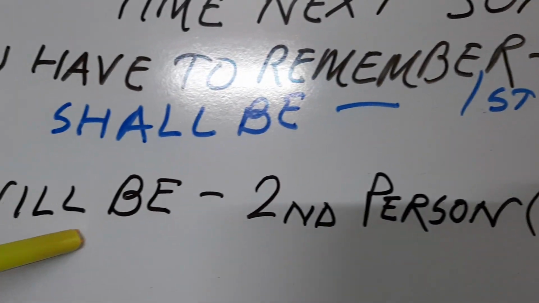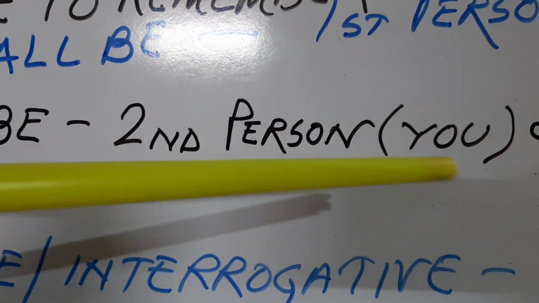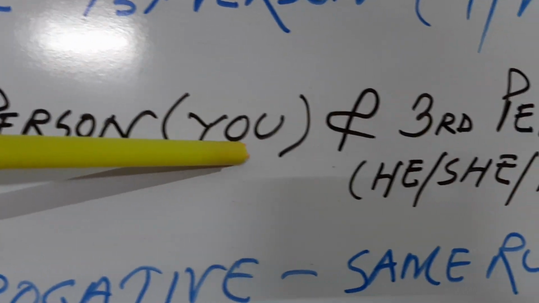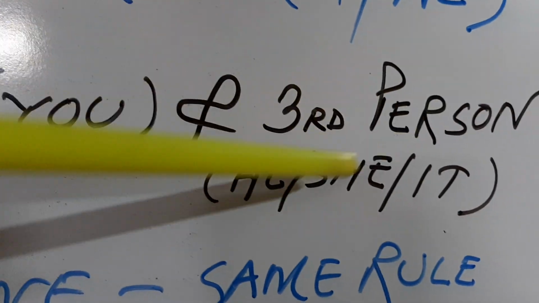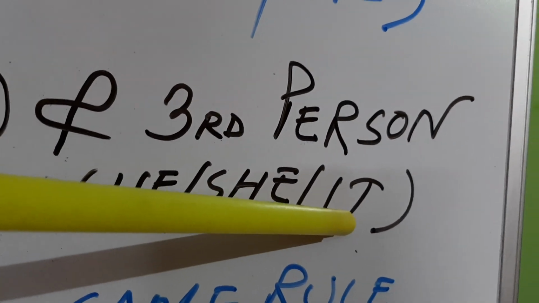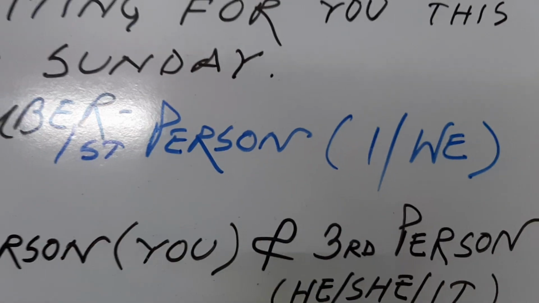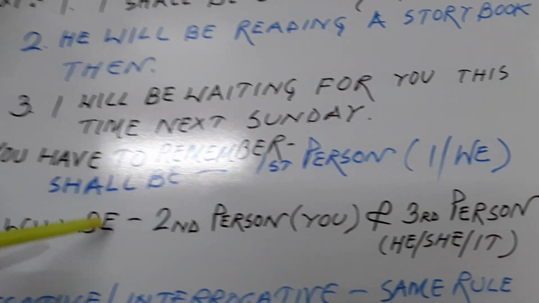If there is I or we in a sentence, then you have to use shall be with I and we. And will be is used in second person. Second person means you. You is singular also, plural also in English. And third person means he, she, it. So with you, he, she, it, you have to use will be.